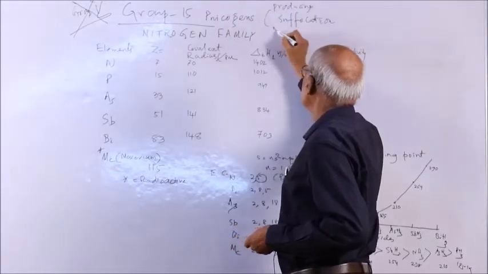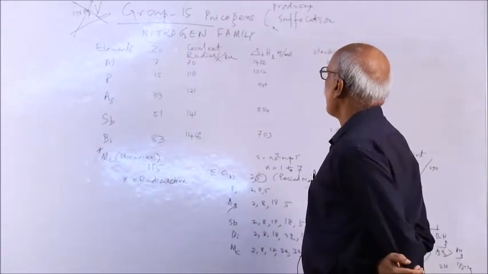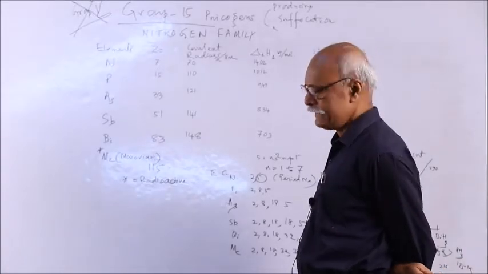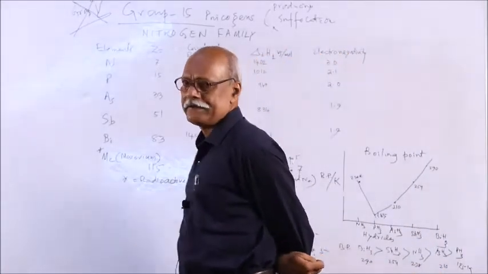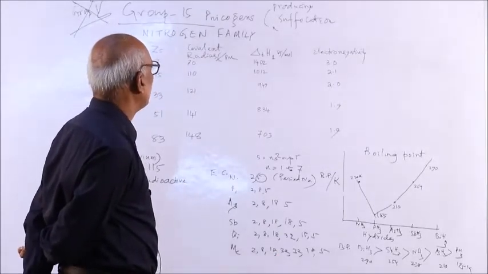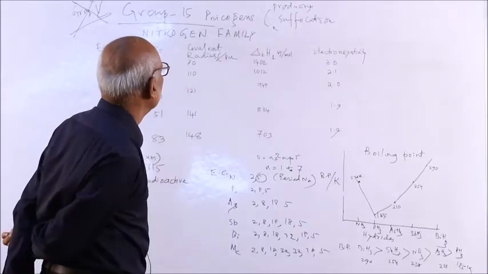These elements in vapor state produce suffocation, so they are also called pnicogens. Just like the halogen family, group 17 is called halogens, group 18 is called aerogens, and group 16 is called chalcogens. Similarly, this is called pnicogens. A special name is given.